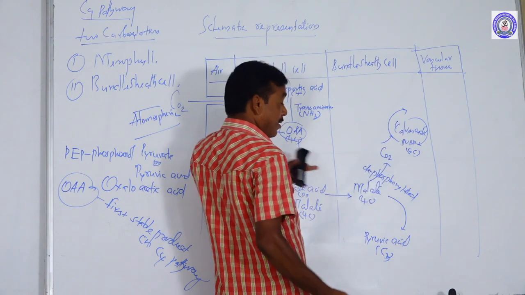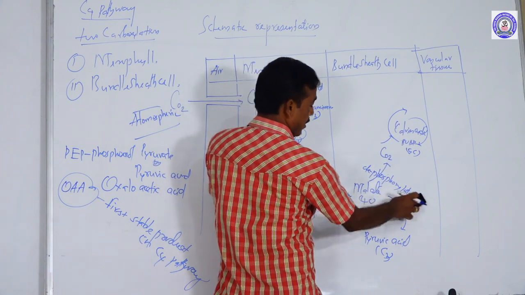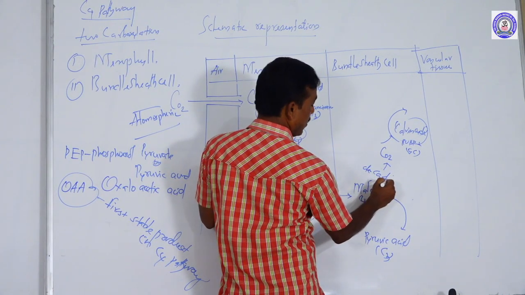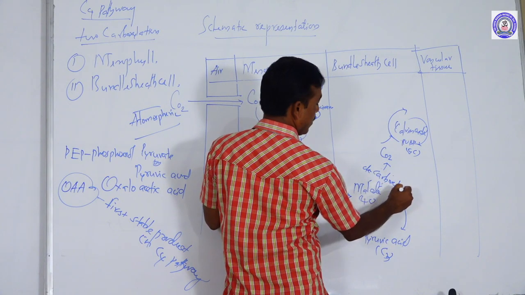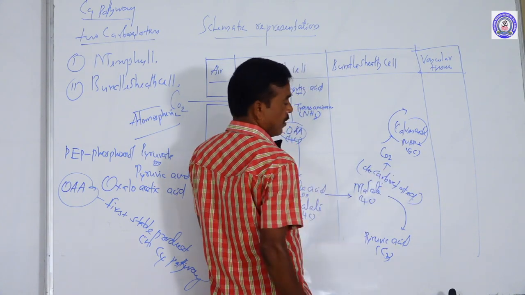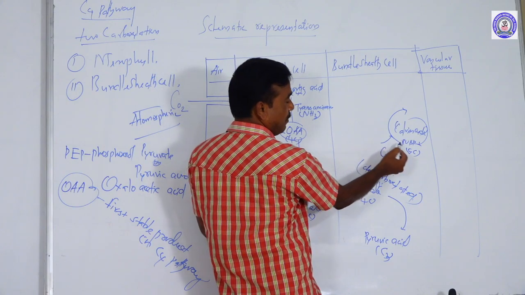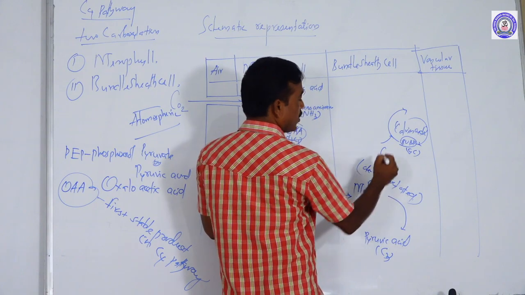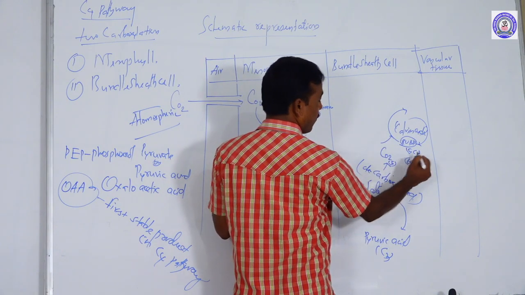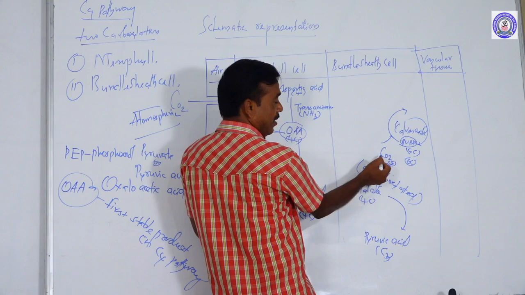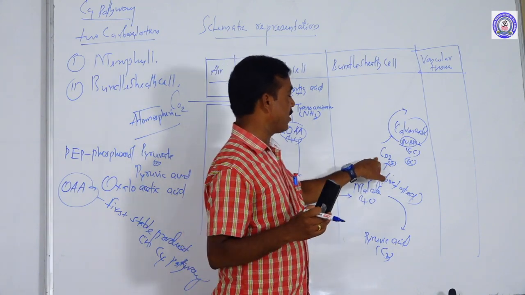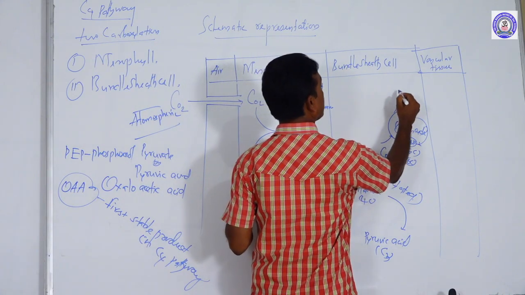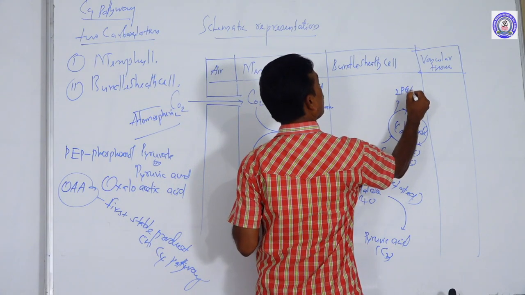Decarboxylated carbon dioxide can be accepted by what? RuBP. So this is a 5-carbon compound, this is a 1-carbon compound, total: a 6-carbon compound. After accepting the carbon dioxide, RuBP results in the production of the end product, commonly called 2 molecules of phosphoglyceric acid.